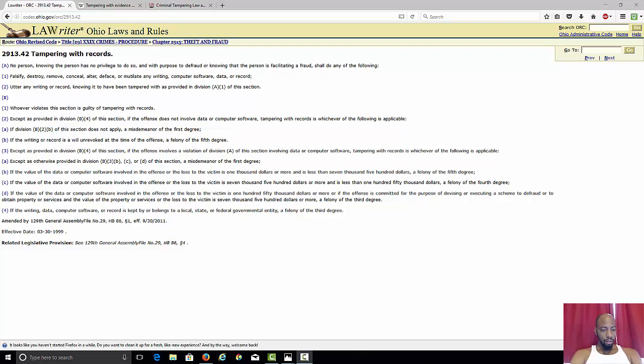If the value of the data or computer software involved in the offense or the loss to the victim is $7,500 or more and is less than $150,000, a felony of the fourth degree.